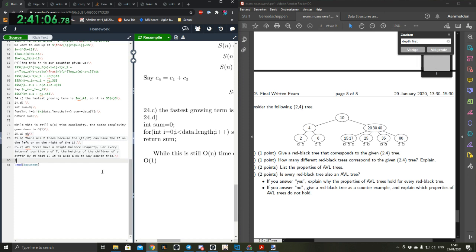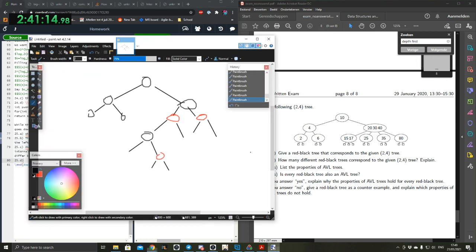Yeah, and then for 25D. Is every red black tree also an AVL tree? No, because they can differ in height by more than 1, I guess. Oh no, what? It is if you transform it. Yeah, but was that the question though? Every tree can be transformed.